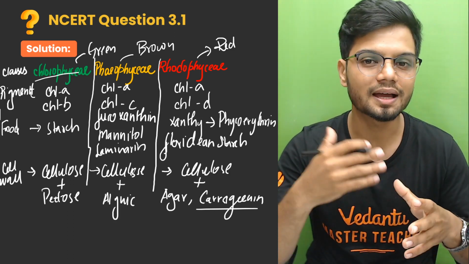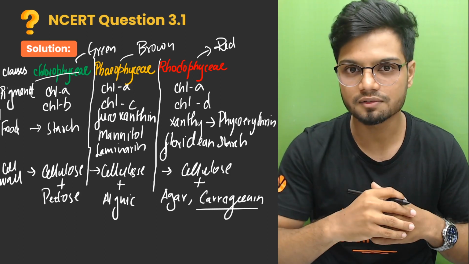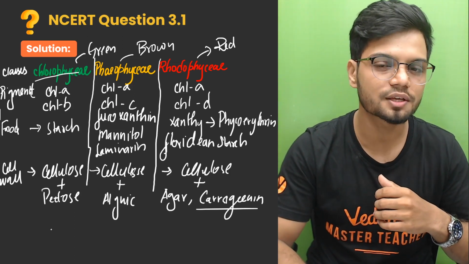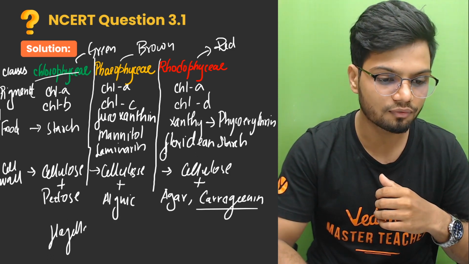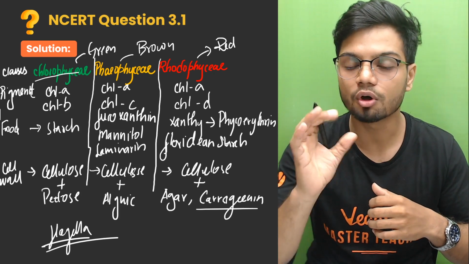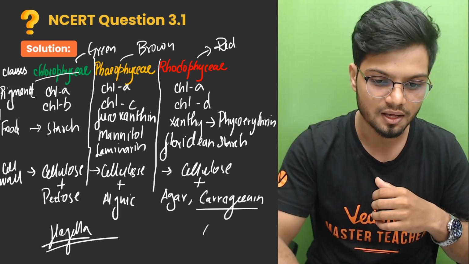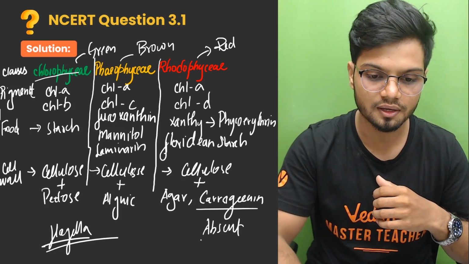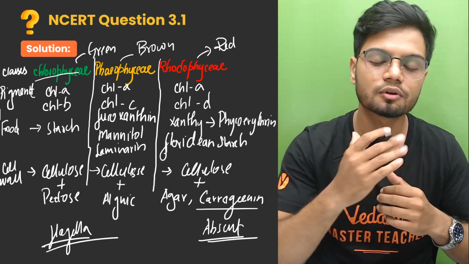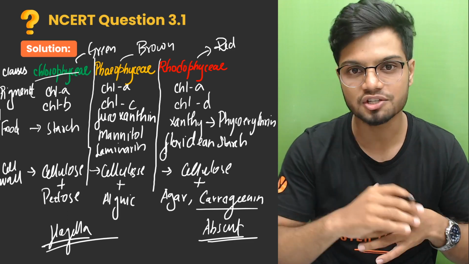Apart from these and the habitat, the other basis of classification is your motility, especially in case of flagella. What is the type of flagella present? Now, rhodophyceae is said to be completely non-motile. The flagella here is absent in the case of your rhodophyceae because they are non-motile. But in case of your chlorophyceae and phaeophyceae, you have the flagella.